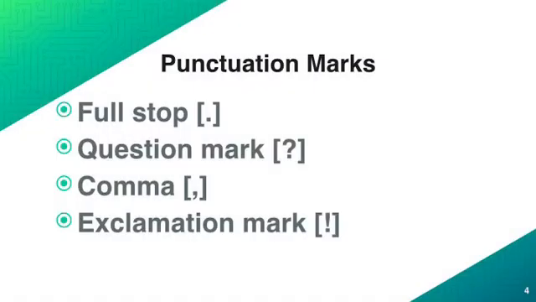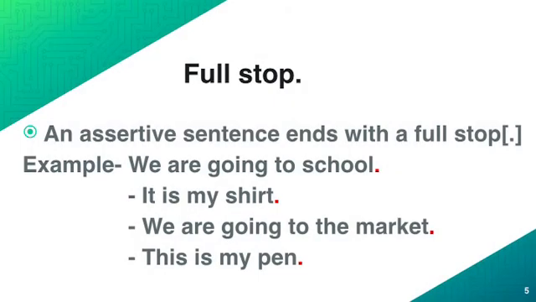Now, you all have studied punctuation marks in the previous grades. Punctuation makes our writing clear and easy to understand. It makes us understand what kind of sentence it is and what kind of feeling is being expressed. In this chapter we will see 4 punctuation marks, that are full stop, question mark, comma and exclamation mark. First let us begin with full stop.